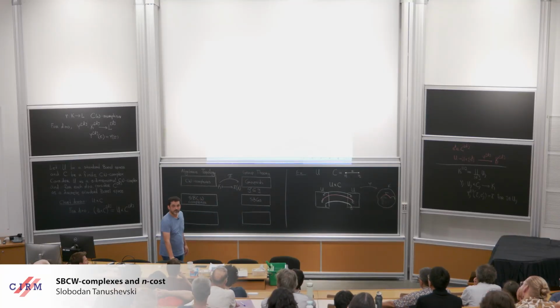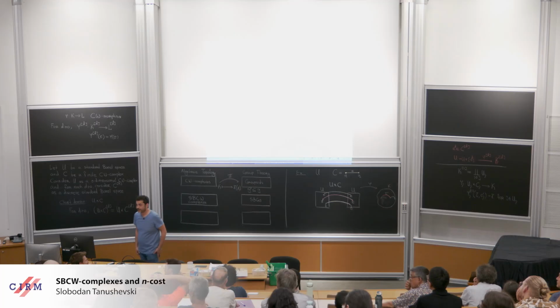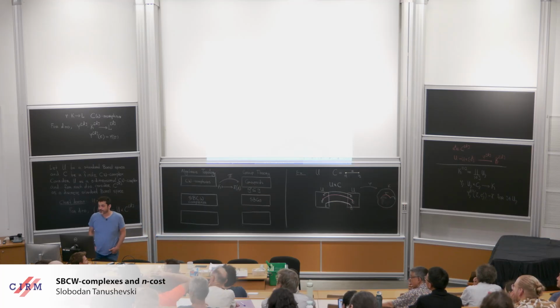Any questions? Can I ask an offensive question? Mm-hmm. So why is it a good definition?